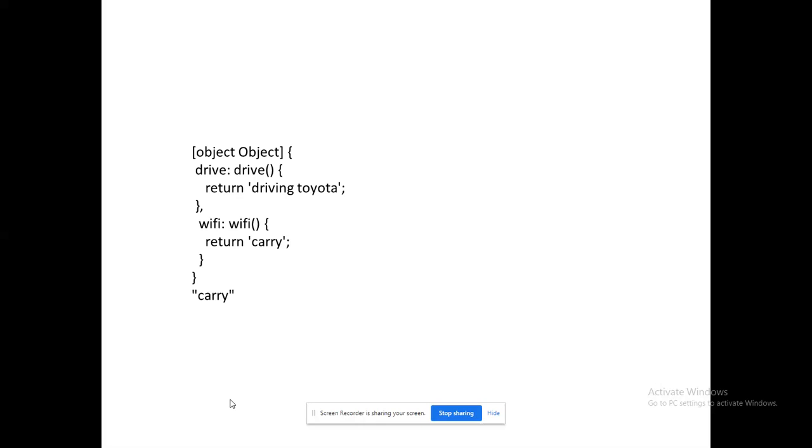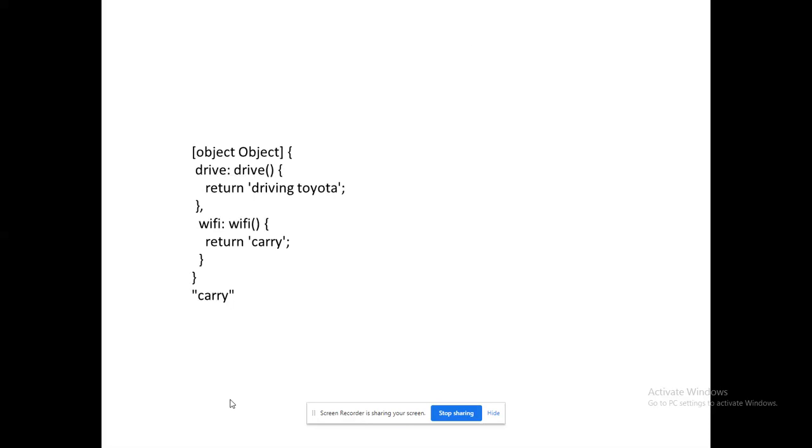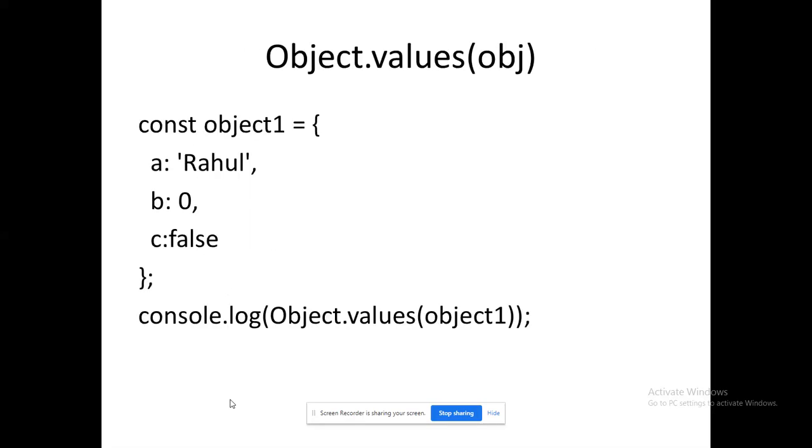As you can see, it is not only copied, it is able to convey the appending nature of the corresponding function also. Both the functions are available for the single object. Operation 1, operation 2. Do you understand? Toyota has operation 1, Camry has operation 2. Screen recording is one operation, logo incorporation is another operation. When I perform setPrototypeOf, it will combine both natures inside drive. You got it, right? It is able to combine both functionalities into a single object. So that's the idea behind this section. Set prototype of, please remember that.